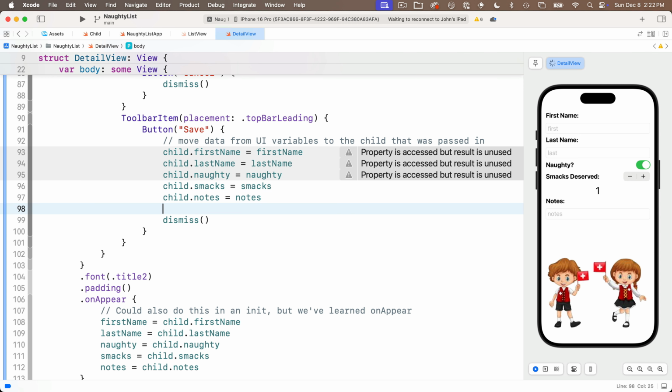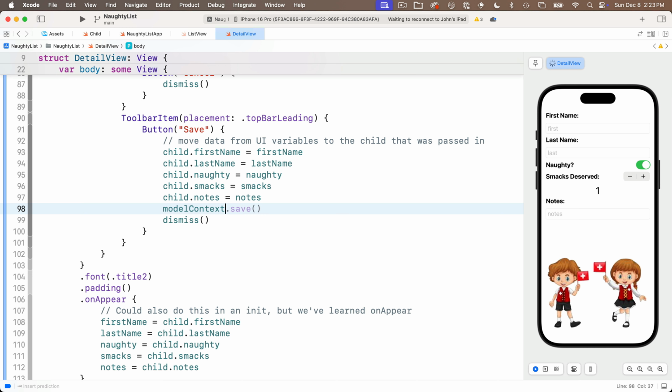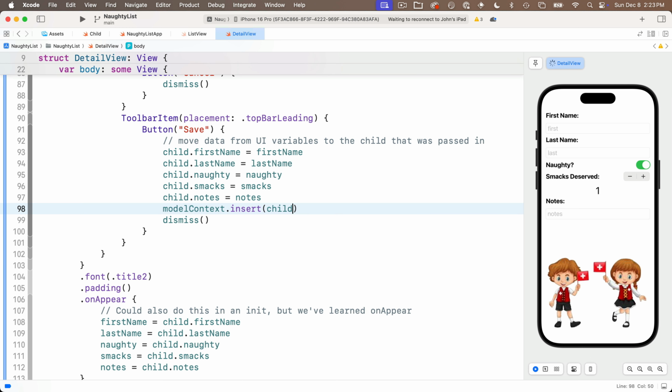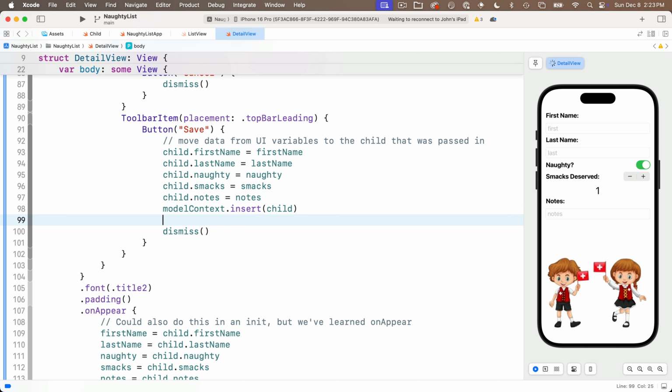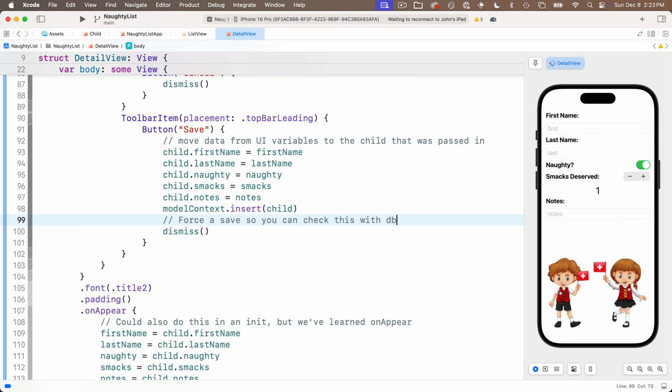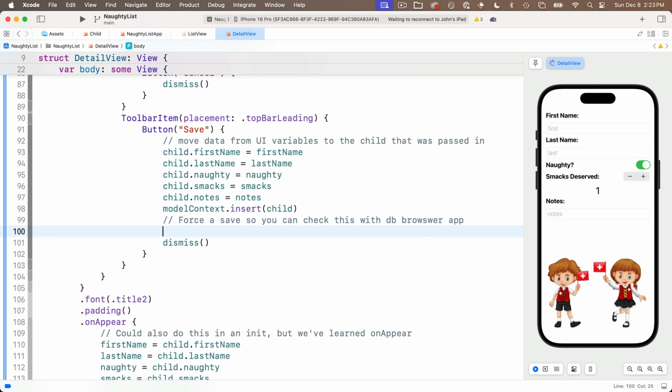And to actually save, and this is either going to add a record or save a record, all we need to do is say modelContext.insert and pass in child. That's it. If this is a brand new child, it's going to add that new record. If it's an existing one that has an ID property, which is behind the scenes, it will update that existing child with the new data that we'd entered. Now, we don't have to do this next bit, but I always force a save so that we can check it with the DB Browser app.